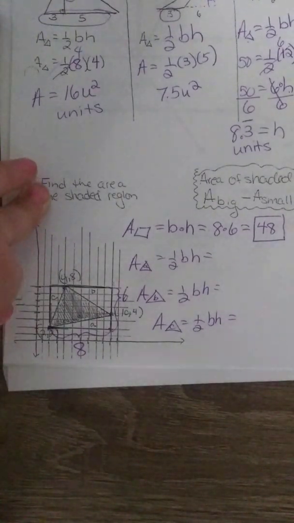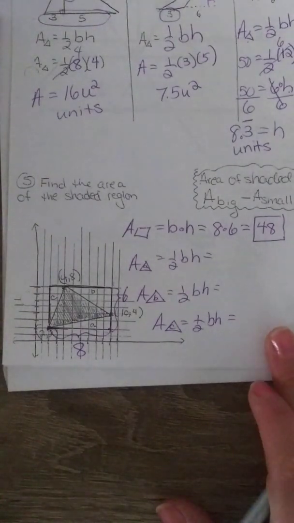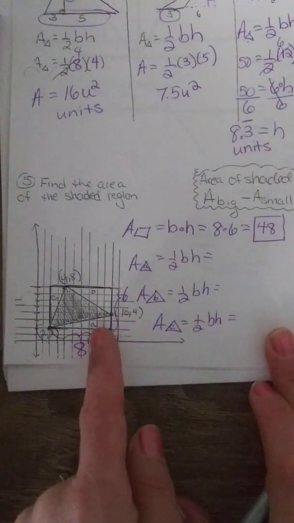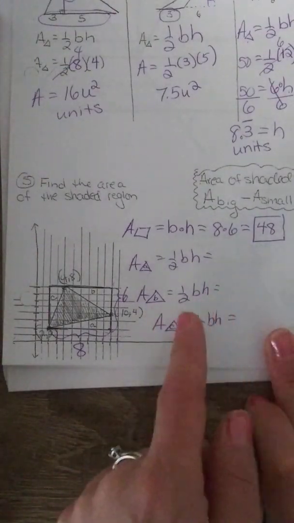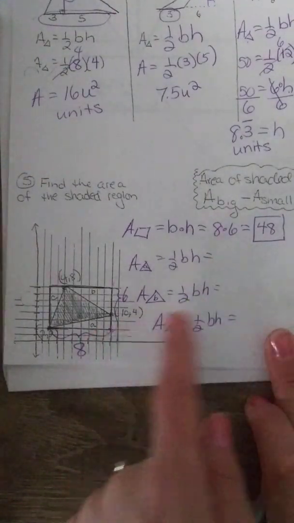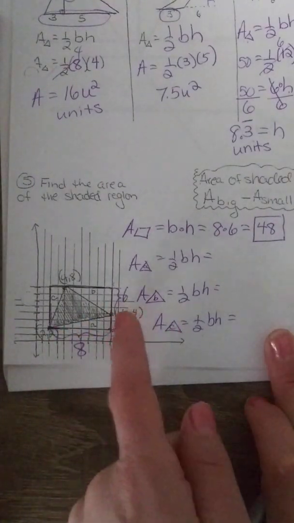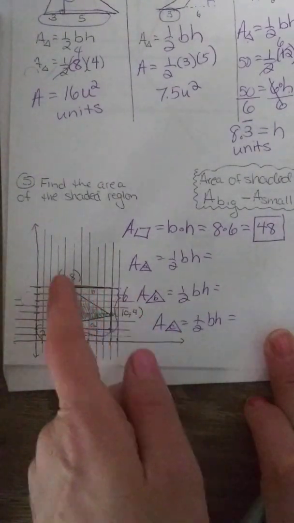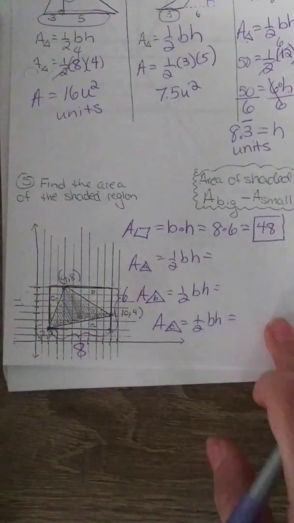So the next thing we're going to do is the triangles. I already wrote down the formulas because you always start with the formulas. So if I'm on triangle A, go ahead, write the formulas for triangle A. Fill in the numbers for triangle A, B, and C. Find the base and the height. If you mix up the base and the height, it's okay because multiplication is commutative.